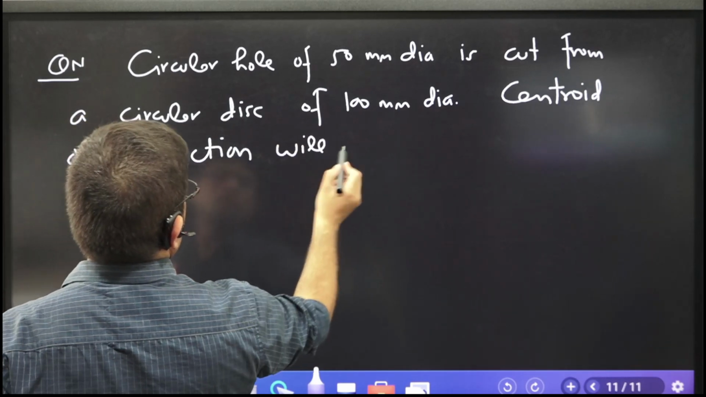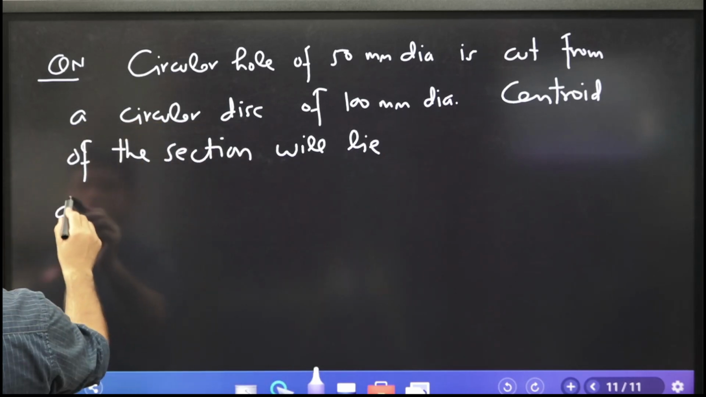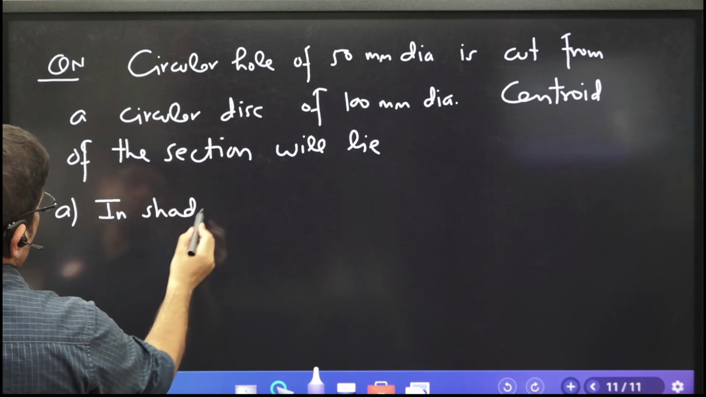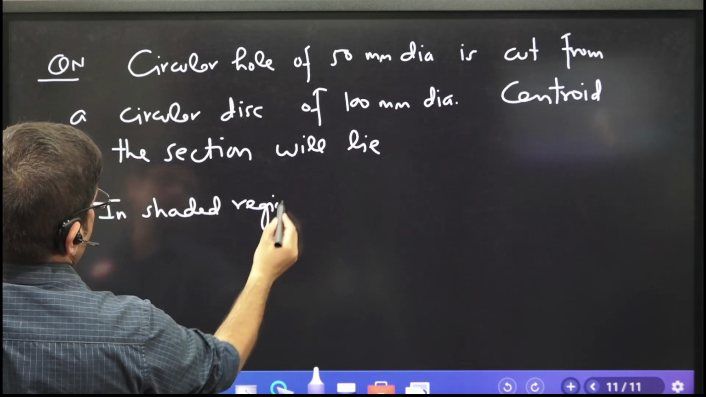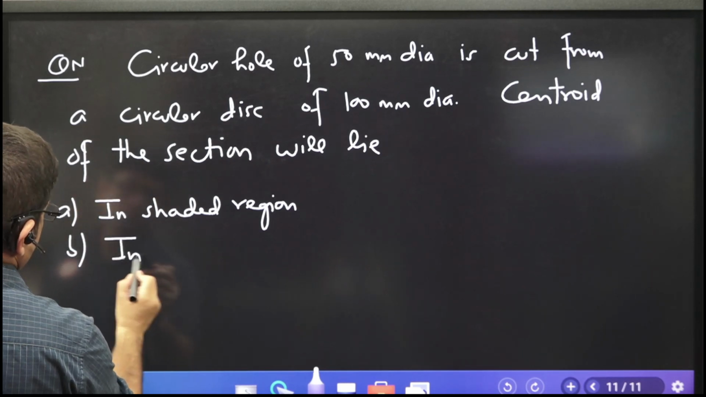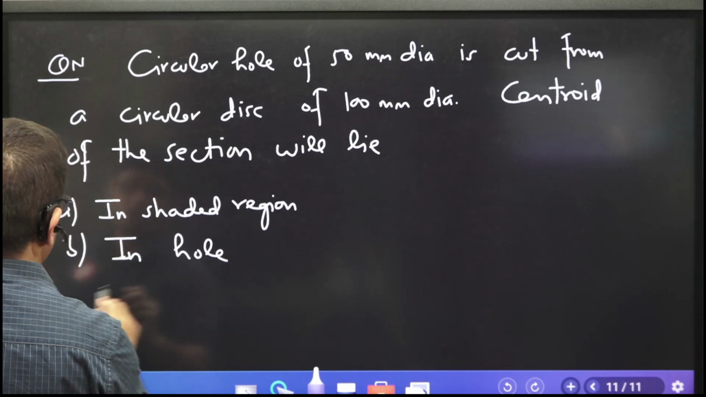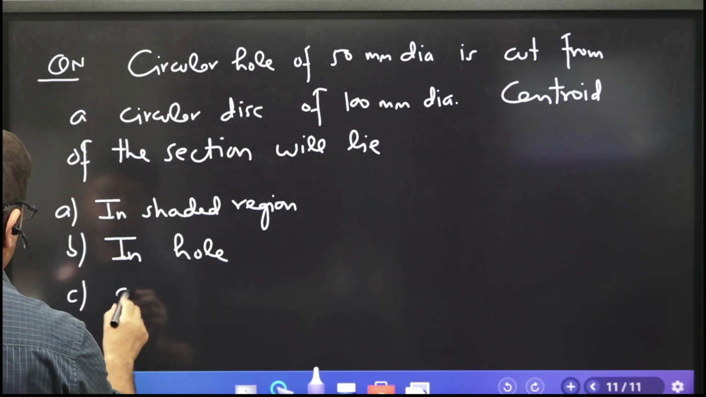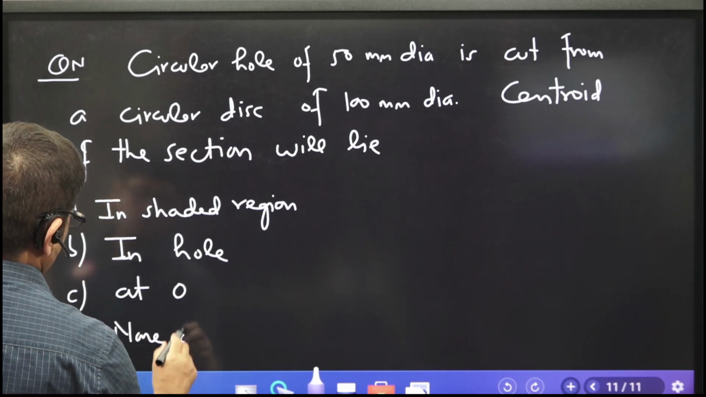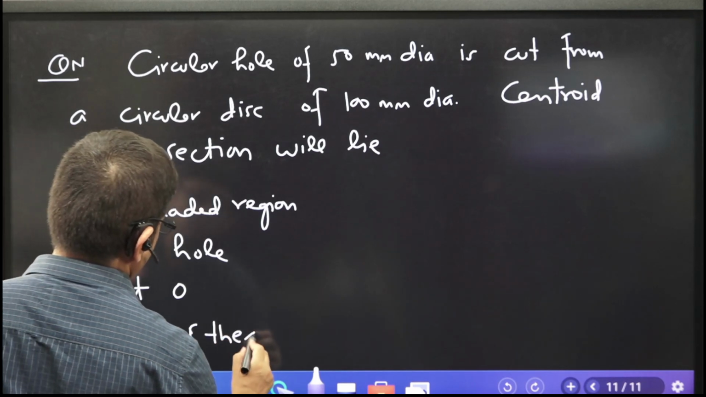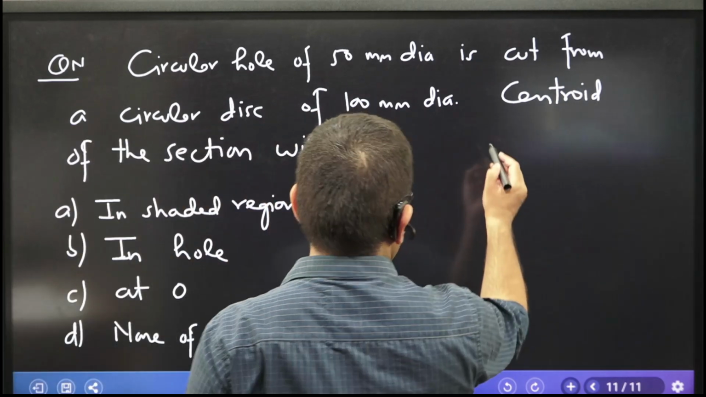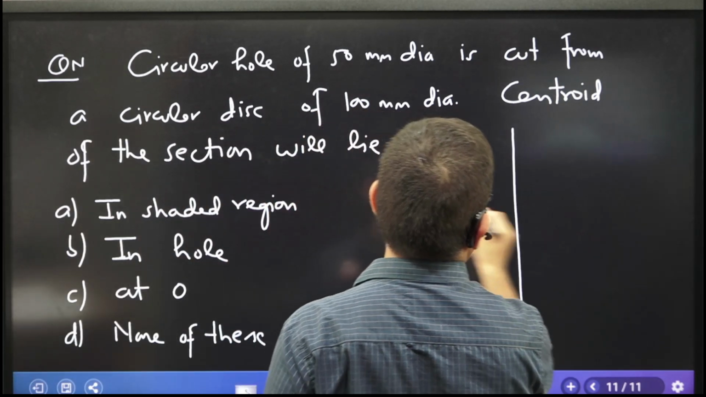will lie, choices are: in the shaded region, in the hole, in the non-shaded region, at O, or none of these. So what is the question? This is the question given to us.